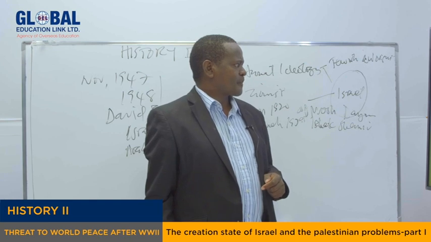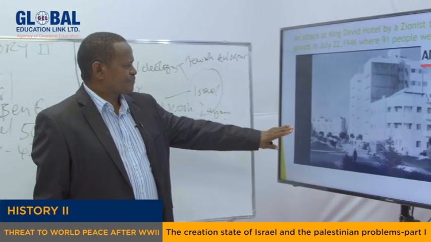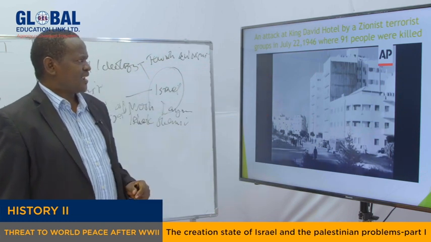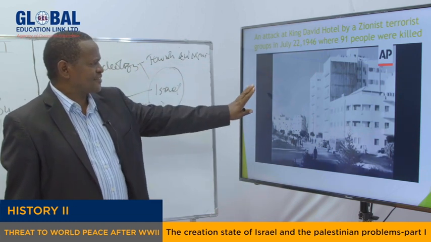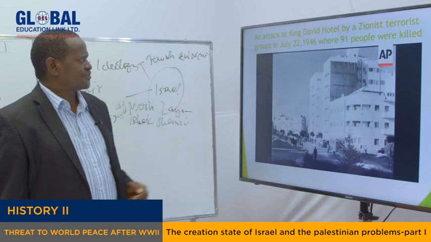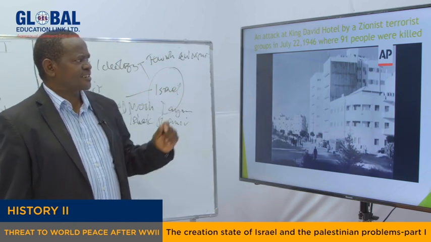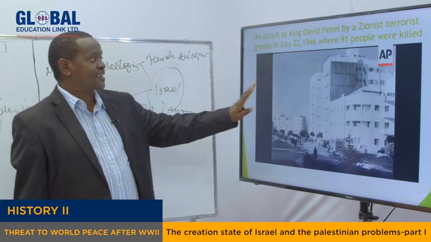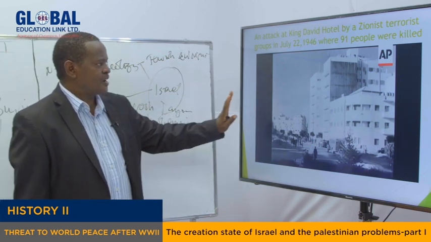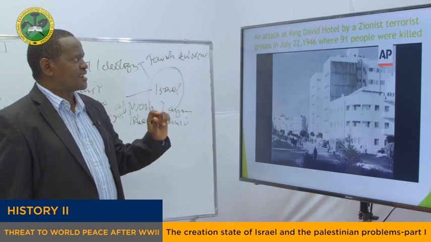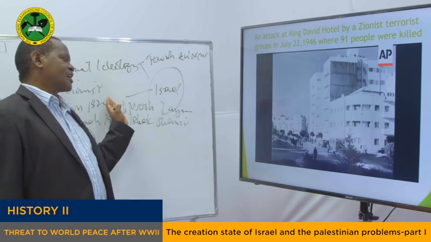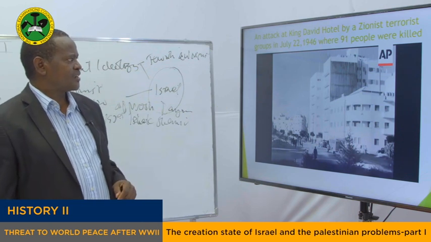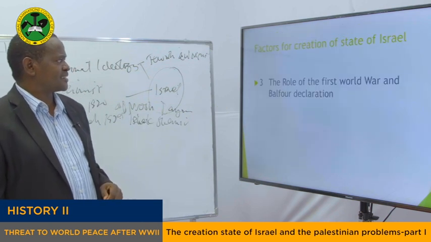My dear students, after that, as you can see, this is the hotel, and this hotel is located in Jerusalem. It was attacked by the terroristic group called the Haganah. That was on July 22nd, 1946, where 91 people were killed. And in fact, that group has claimed responsibility. And this is the way they used, at least, to demand what they call their homeland. So this is just one example of a hotel which has been attacked.